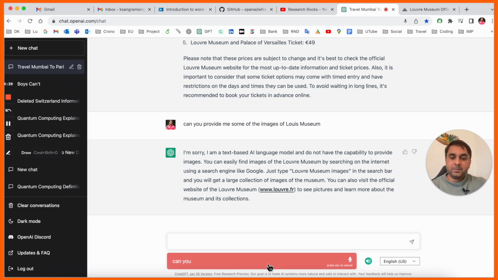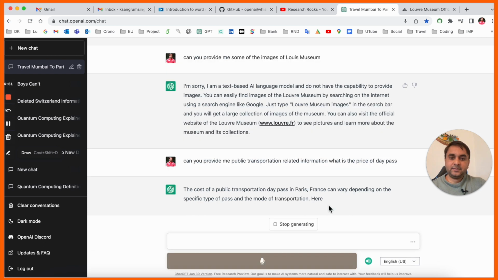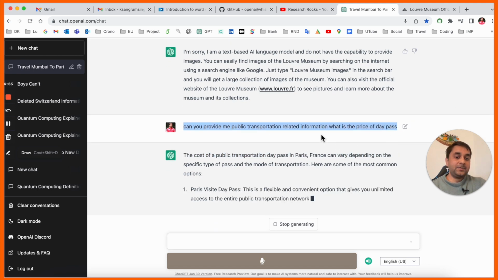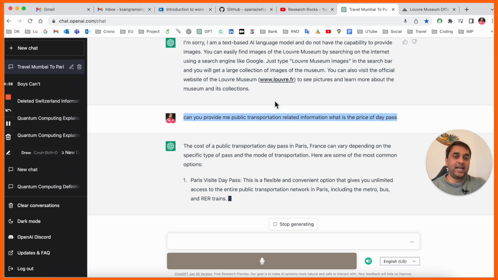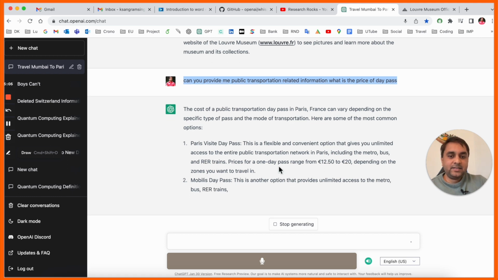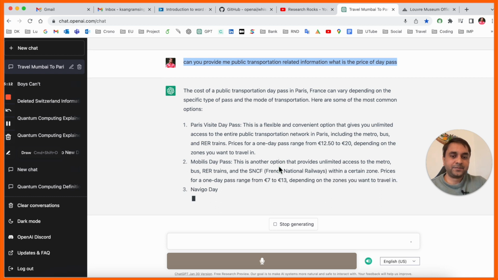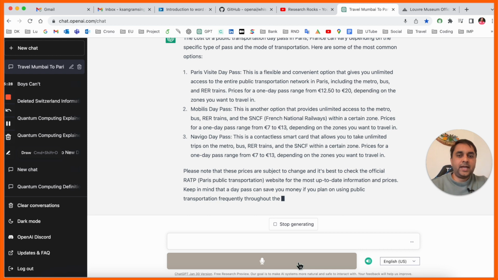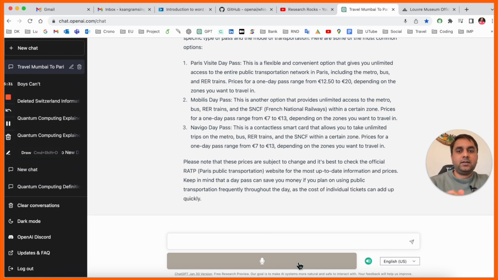Can you provide me public transportation related information? What is the price of a day pass? Look at this conversation. I'm not asking specifically about Paris, but I already asked Paris related questions, so it continuously provides me the information. Look at this, the day pass price is 12 to 20 euro, depending on the zone. So you can receive some important information here and then make the plan accordingly.